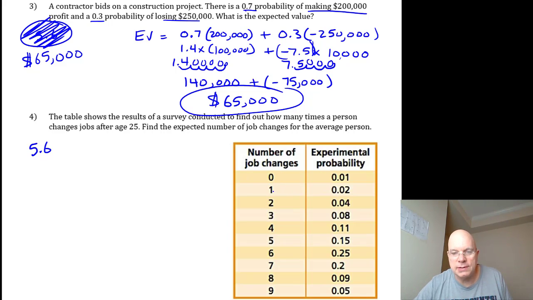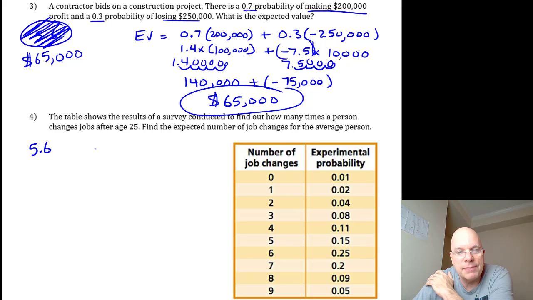Some people change their job once after age 25, 2% of the people, 1 out of 50. 4/100ths of the people change their job twice in their life after age 25. My memory's not great to think back that far, but I know for sure, if you're just talking about changing companies, including different schools, I don't know where I am, but I'm up in the high range here for sure.